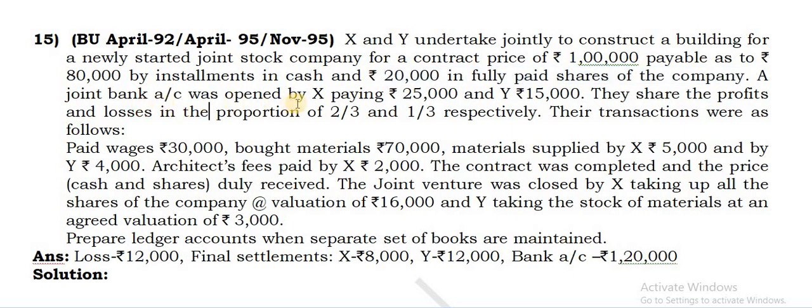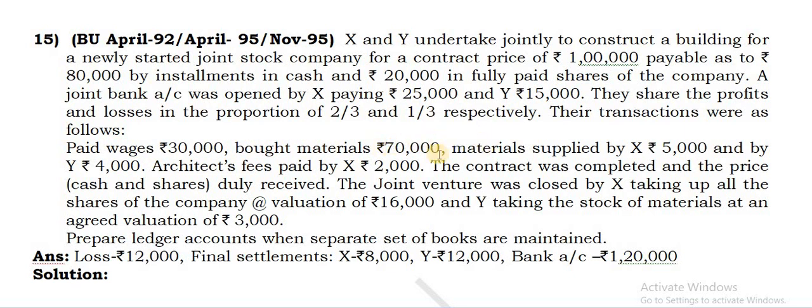A joint bank was opened by X paying 25,000 and Y 15,000. So these are the capital contributions by X and Y. You are aware where to take them up. They share the profits and loss in the proportion of 2:1. Their transactions were as follows.